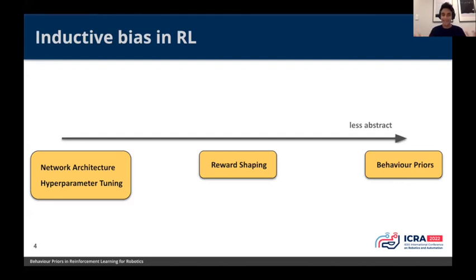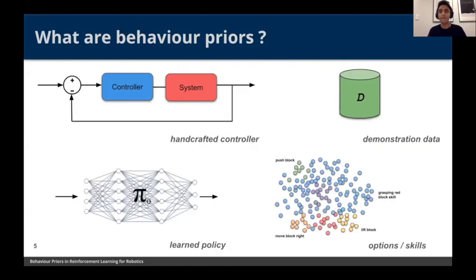This hasn't really been well formalized. People have been working in this area, and this is what we're trying to get across: what is a behavior prior, and what type of inductive bias is it? A behavior prior is any form of prior that can give us useful and meaningful behaviors that we can use in the reinforcement learning framework.